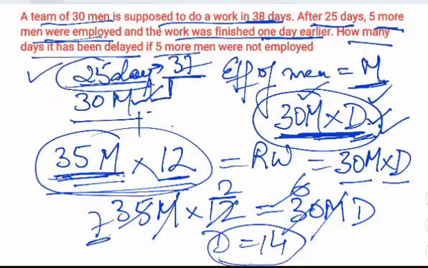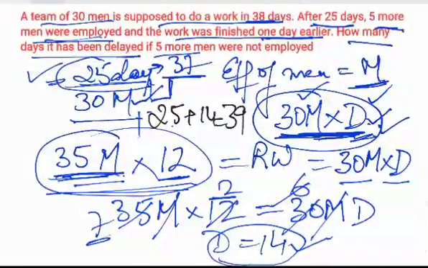So if 5 men were not employed, then 30 men would have completed the work in 14 days. That is 14 days after 25 days. So total days would have been 25 plus 14, that is 39. So if extra men were not employed, the total number of days would have been 39 days.